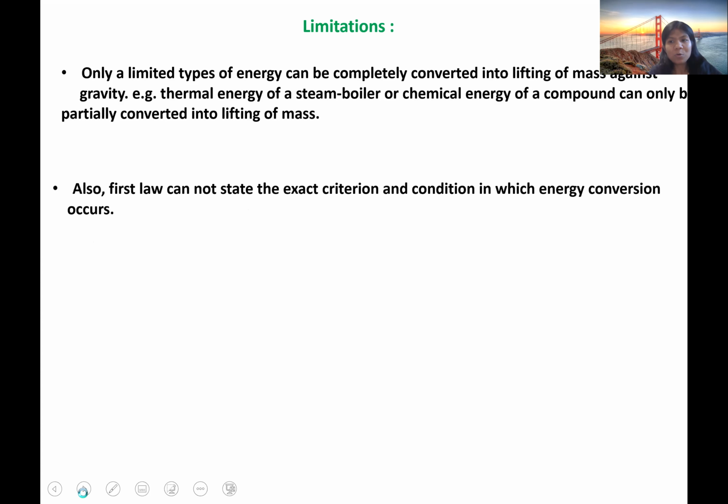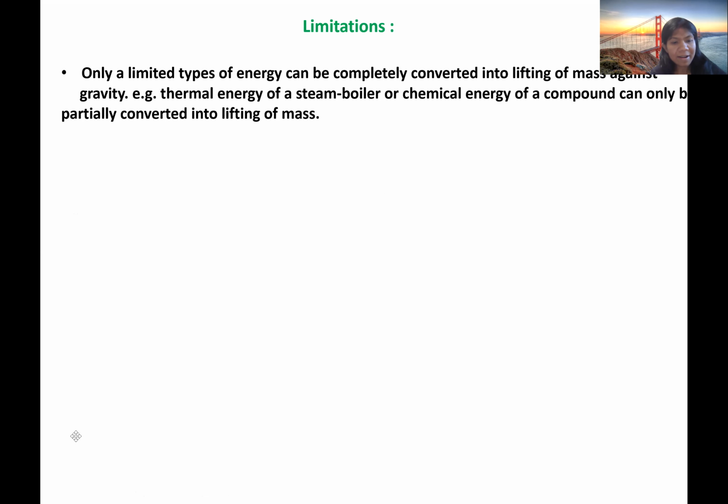We have many more limitations. The first law cannot state the exact criterion and condition in which energy conversion occurs. The first law can only say that energy will be converted from one form to another, but it doesn't tell anything about the criterion and condition in which this conversion can occur.